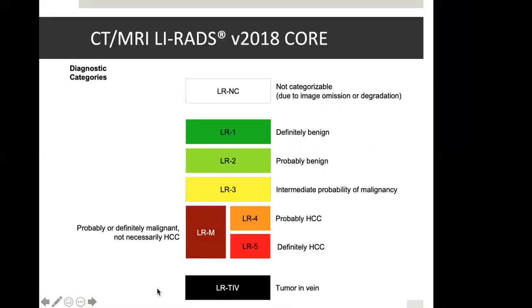So whenever we see a liver nodule, we need to categorize. Various categories have been classified by the LIRADS committee. Tumor non-categorizable because of image omission or degradation is LR-NC. Benign tumors fall in LR1 and LR2. Intermediate probability of malignancy falls in LR3. Probably HCC is LR4. Definitely HCC is LR5. Tumors other than HCC are LR-M, and tumor in vein is LR-TIV.